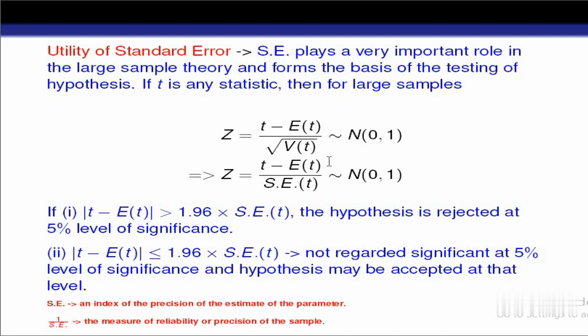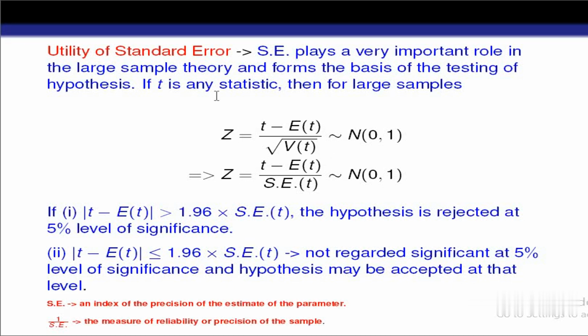Suppose the assumption is that the sample mean is equal to the population mean. For this particular assumption some particular test statistic will be there and we have to consider that test statistic. We have to apply that test statistic to our observed data and see what the result is. Whatever result we get for the test statistic after applying it to our observed data will decide whether our assumption is true or false.